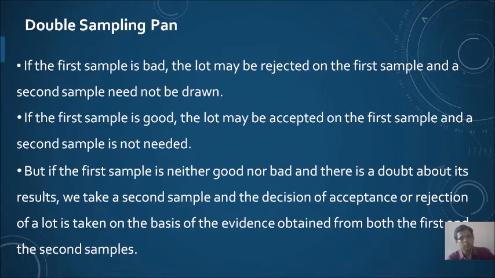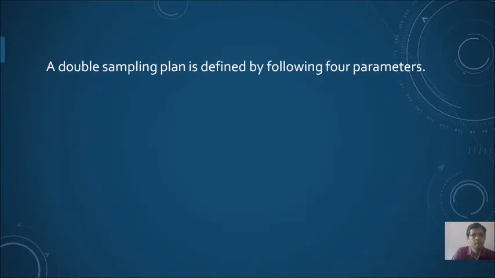So now you have the first sample as well as the second sample. The information obtained from these two samples will be used to arrive at a decision whether to accept the lot or reject the lot, and that's why this whole sampling plan is known as double sampling plan. A double sampling plan is naturally defined by four parameters.